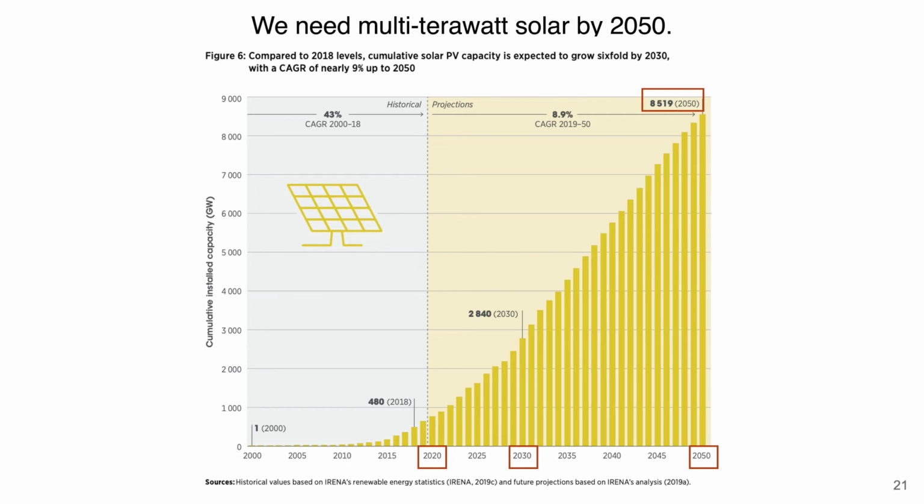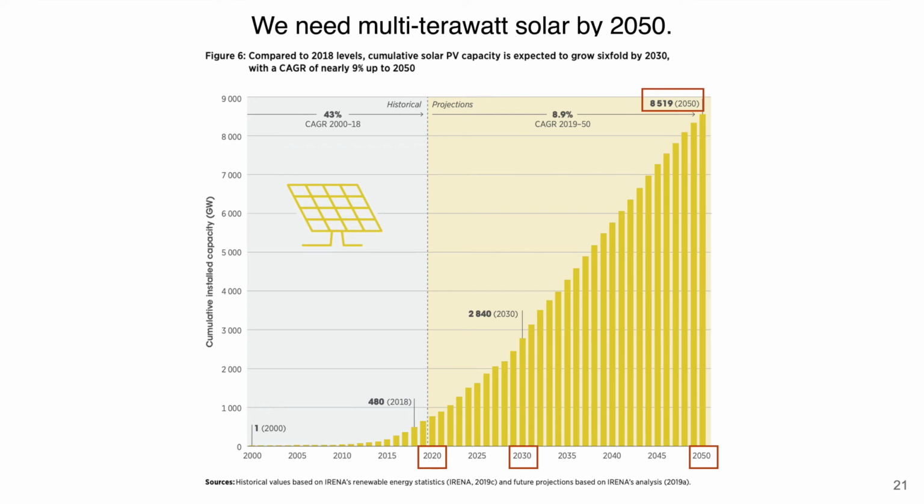So to reach the multi-terawatt total that we need installed for solar, we need to increase the solar device efficiency significantly in addition to reducing costs, such as installation costs, soft costs, and manufacturing costs. In particular, the PV industry needs to increase its annual production by a factor of about 30, and in the past 60 years, the PV industry has doubled its capacity on average while reducing manufacturing costs by about 10 to 16% per year.